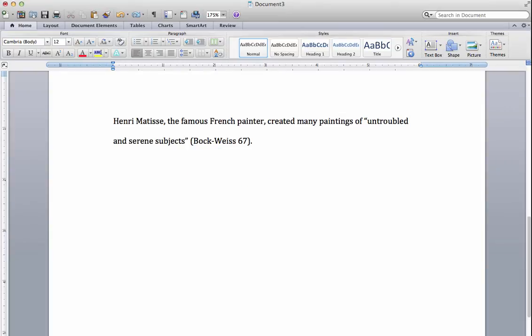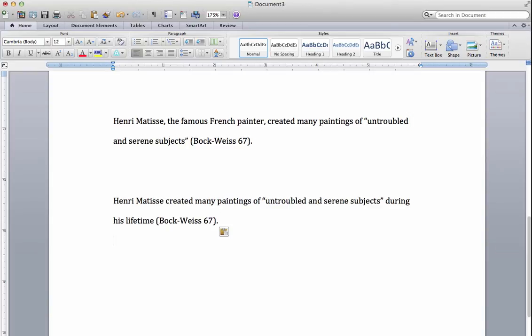And remember that you don't have to put the quote at the end of the sentence. You can put it anywhere within the sentence that you would like. So for this example that I've put on your screen, I've put the quote in the middle of the sentence. Henry Matisse created many paintings of "untroubled and serene subjects," there's my quote, during his lifetime, and then I will still put the citation at the end of the sentence.